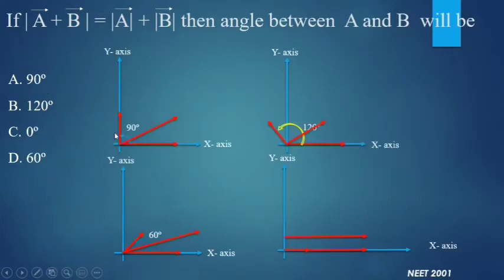In the first option, you can see the 90-degree angle, and for any vectors which are at 90 degrees, the resultant will be like this, and the magnitude of the resultant is not equal to the sum of the magnitudes of these two. The same thing happens with the 120-degree angle and the 60-degree angle also. But for a 0-degree angle, the magnitude of the resultant vector, vector A plus vector B, is equal to the sum of the magnitudes of the two input vectors. So option C is correct.